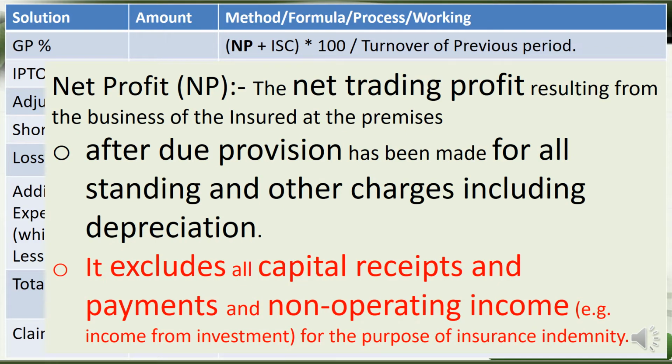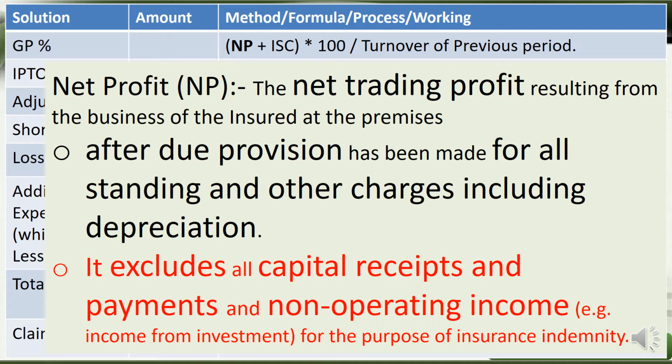Okay, the gross profit percentage calculation is the first item using this template, for which we need net profit. Let us understand what net profit is, and then one by one: NP, ISC, turnover, all these things. Net profit is the net trading profit resulting from the business of the insured at the premises after due provision has been made for all standing and other charges including depreciation.